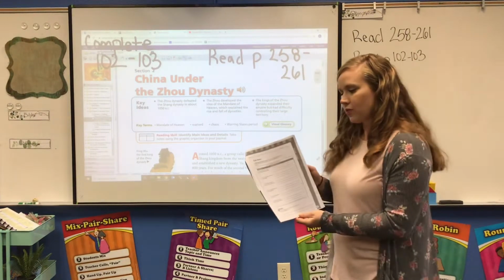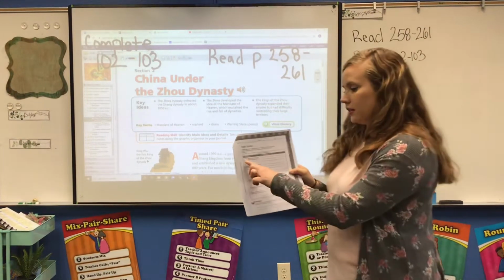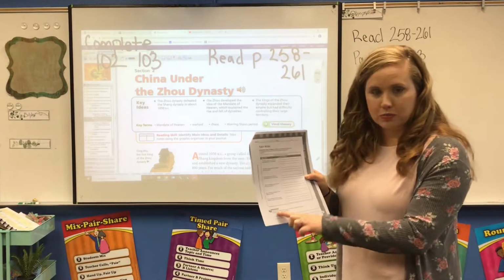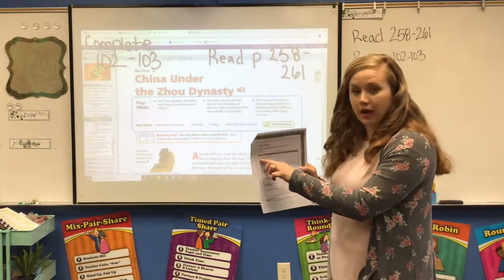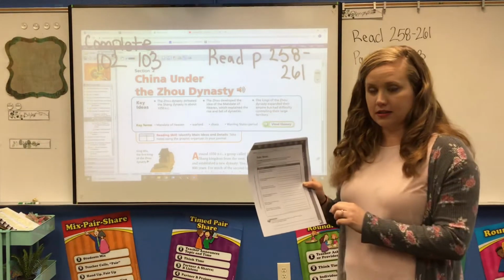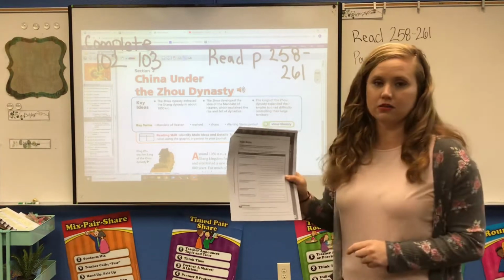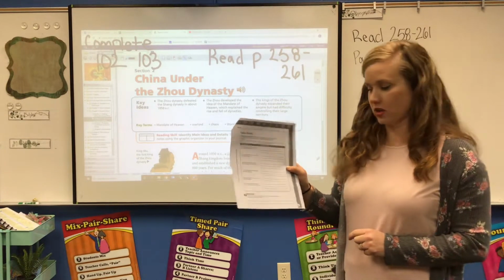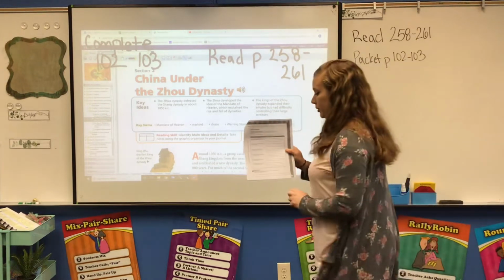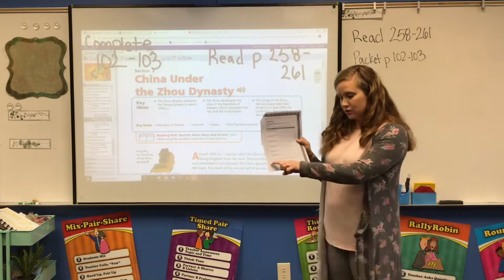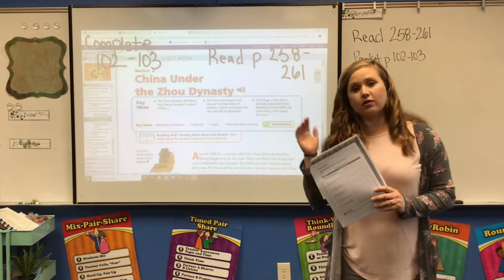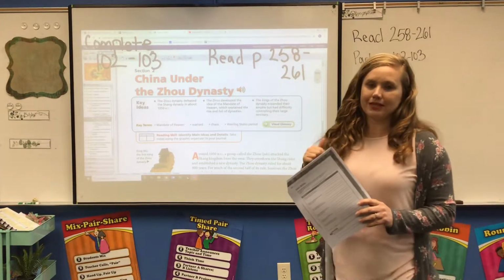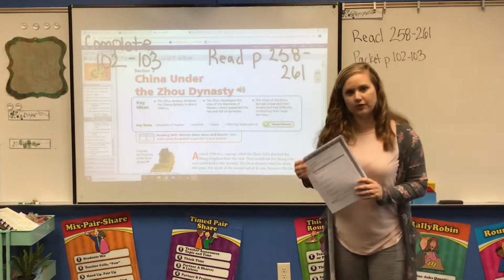So what I want you to do on 103 is look at the main ideas first before you read the text. And then as you come across that main idea in the text itself, find 3 details that correlate to that main idea each time. Okay, so you're going to complete that as you read. Don't forget the essential question at the bottom as well. You're going to scan or take a picture of these and email them to me today when you are finished, or tomorrow is fine as well.